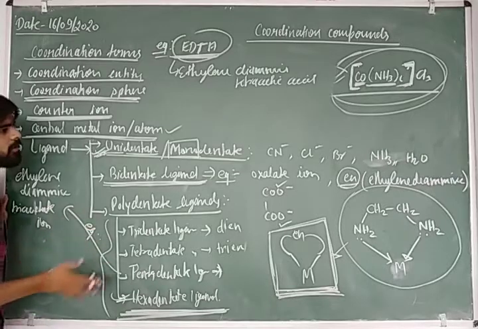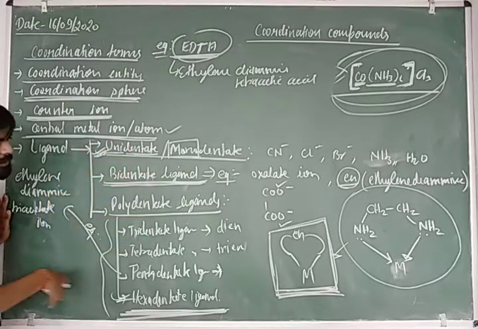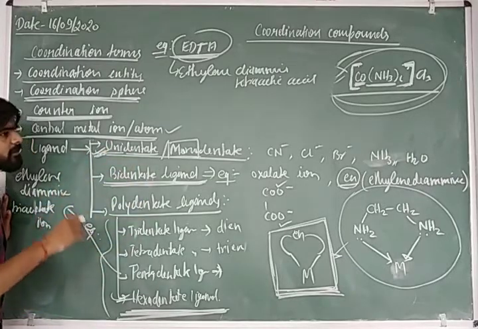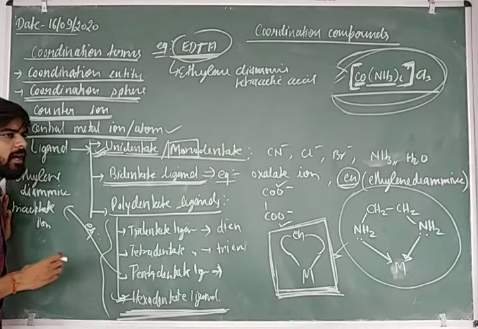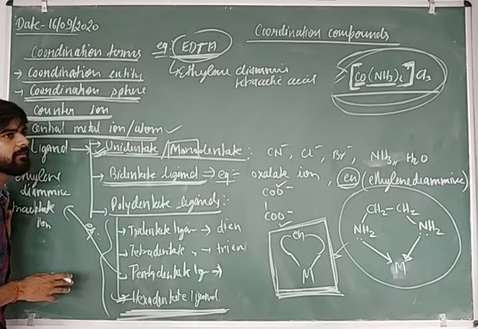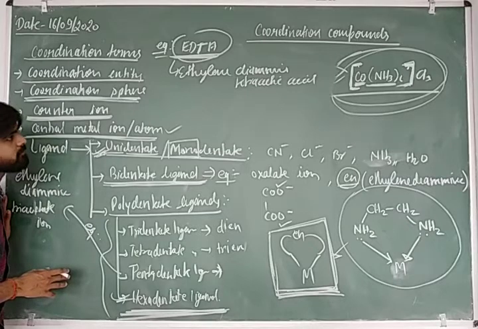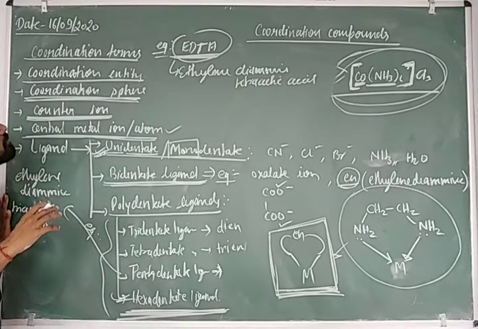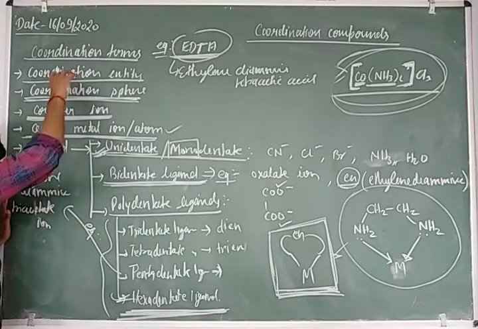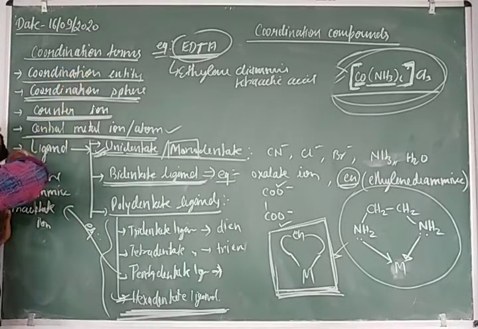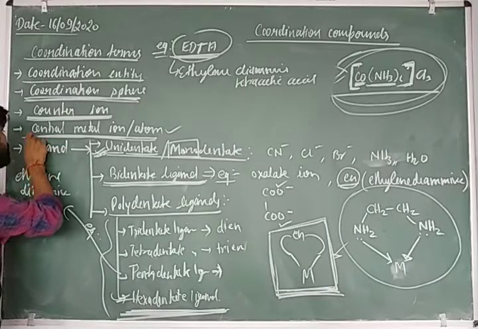From this board which I have written here, a number of questions may be asked in your board examination: what is the coordination entity, coordination sphere, central metal ion, and most important, the ligand.